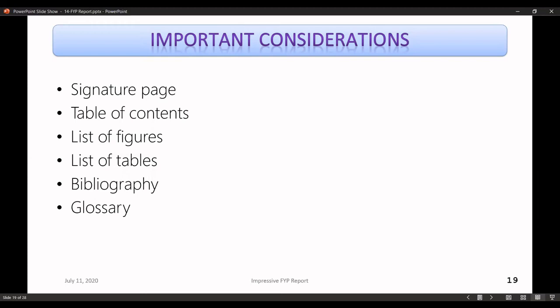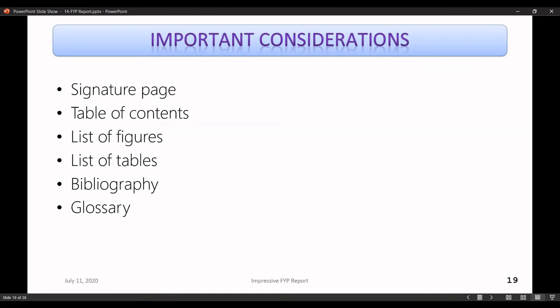For the signature page, you have to know the names of your department head or dean or your supervisor. You have to spell the names correctly. I often see that people sometimes just know the first name or the last name of the professor, and they just put that. They don't put the complete name, which is something you should take care of.